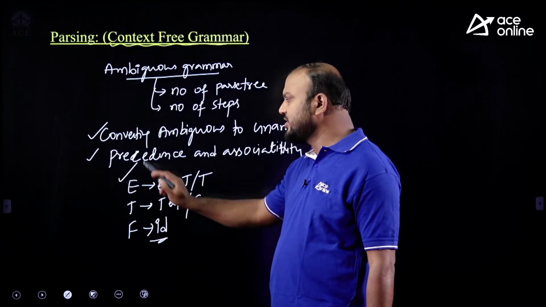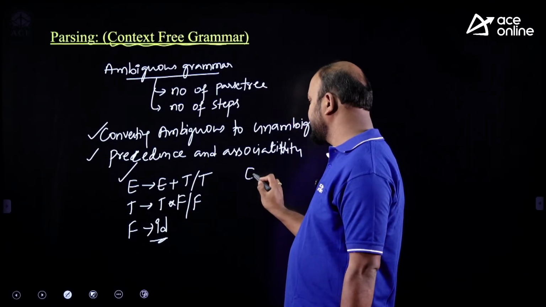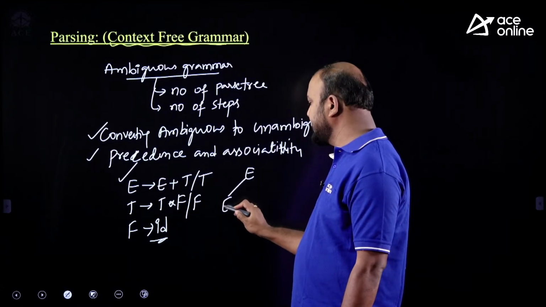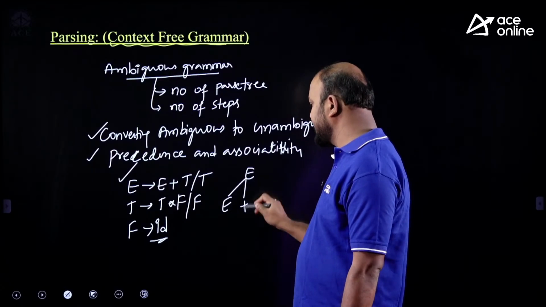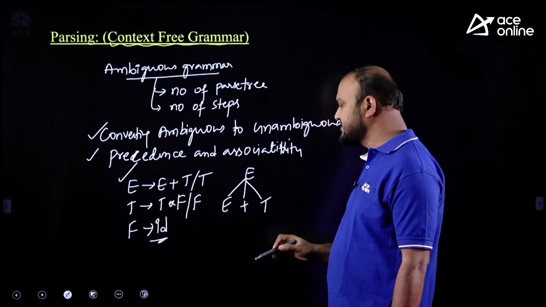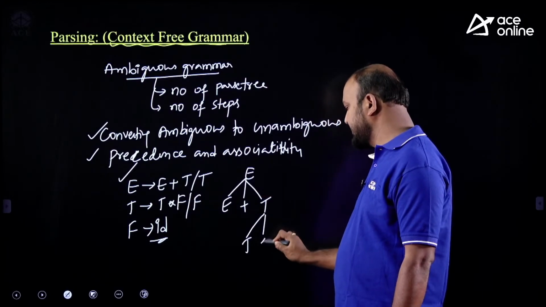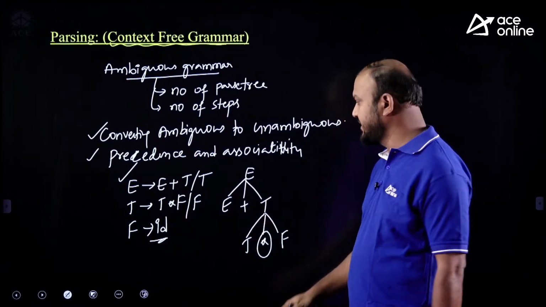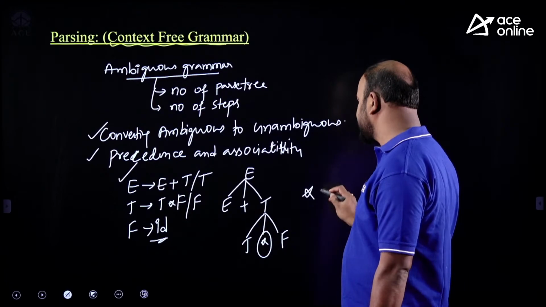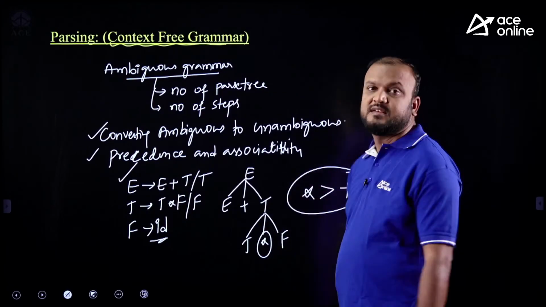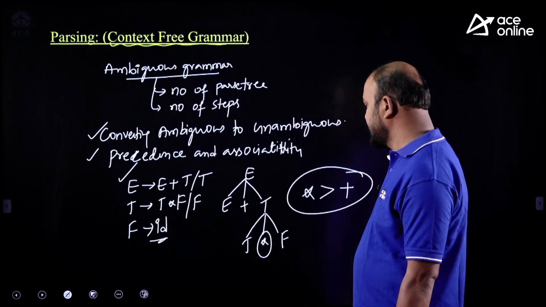And here the starting non-terminal is E, so whenever you start with E, E plus T comes first. And later if you make E as T and T, you can expect T star F. It means star is appearing in the bottom of the tree. Because it is appearing in the bottom of the tree, star has higher precedence than plus.